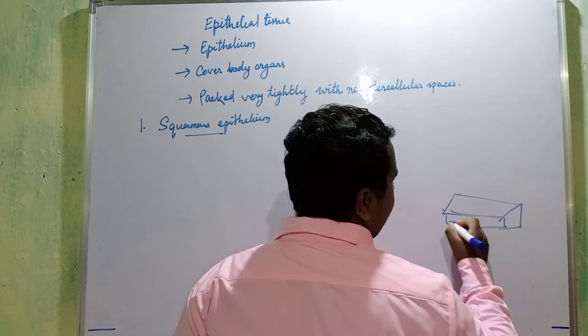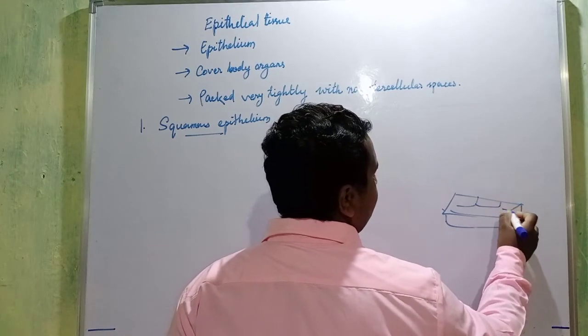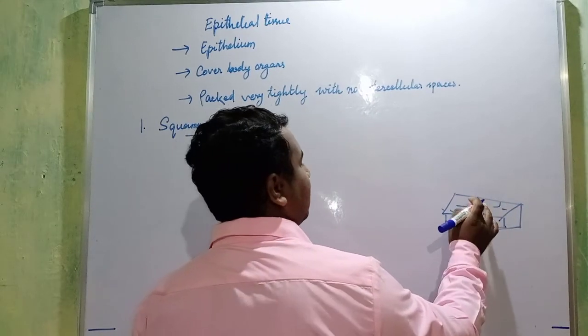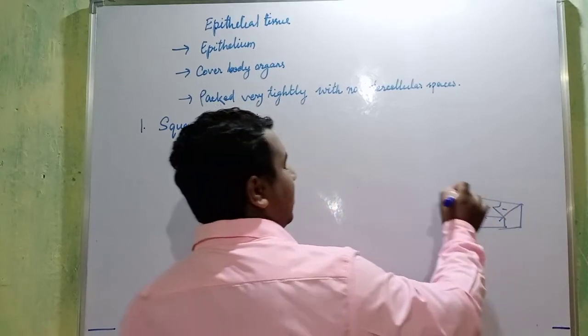They are very thin and are basically formed like this, not in cuboid but in a haphazard order.